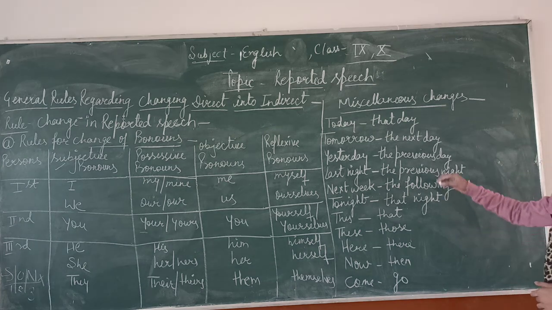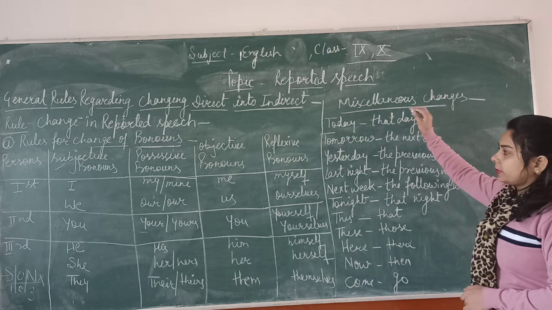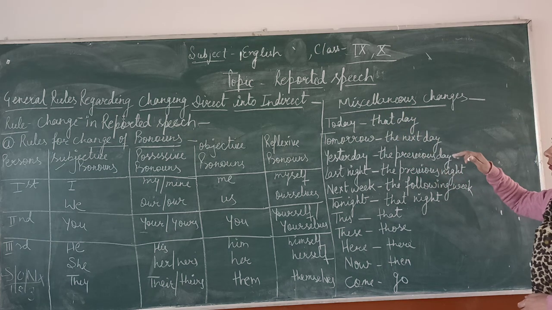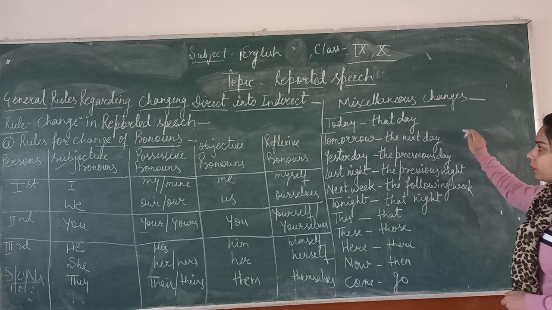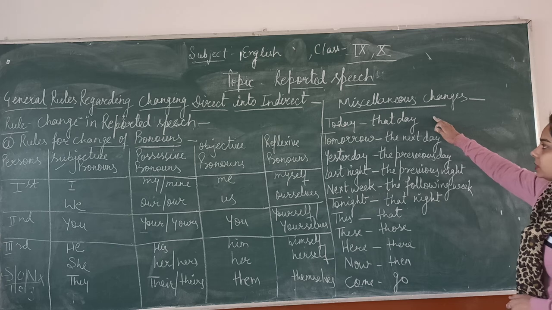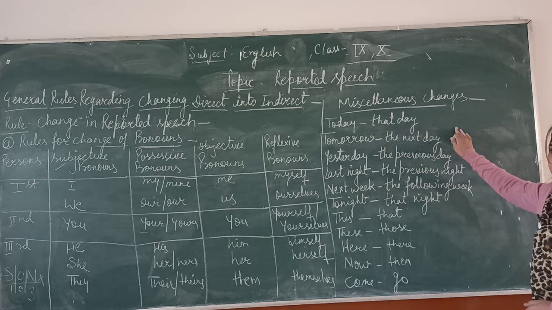Now next are miscellaneous changes. While changing the direct into indirect, we have to use these miscellaneous changes. So first, today will be changed into that day while making the indirect speech. Tomorrow will be changed into the next day.